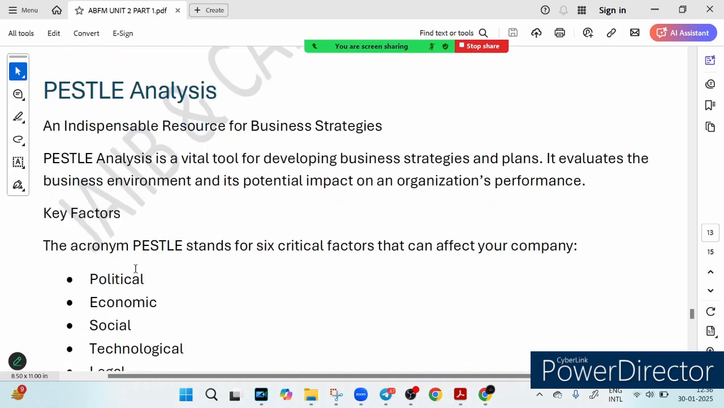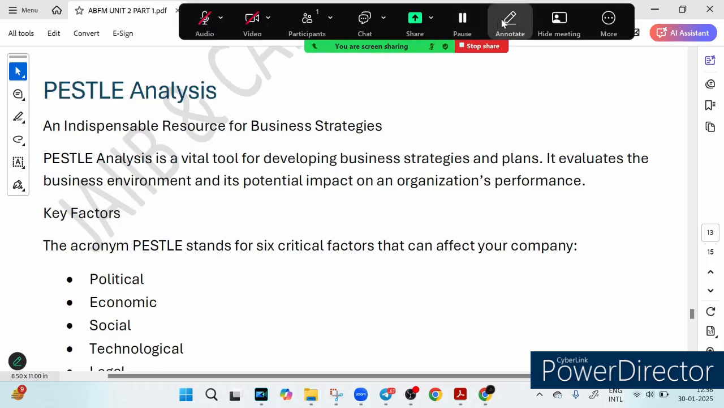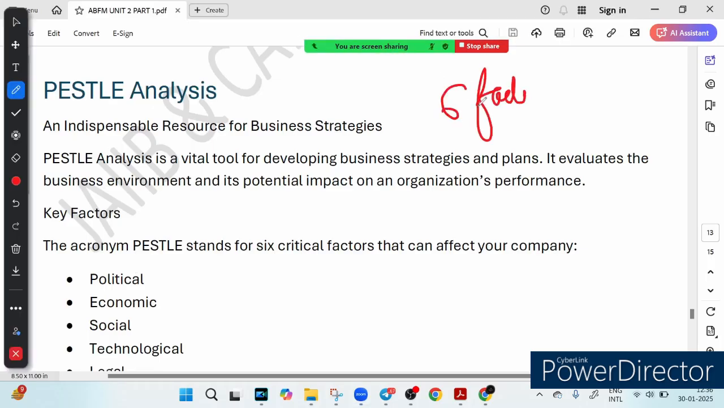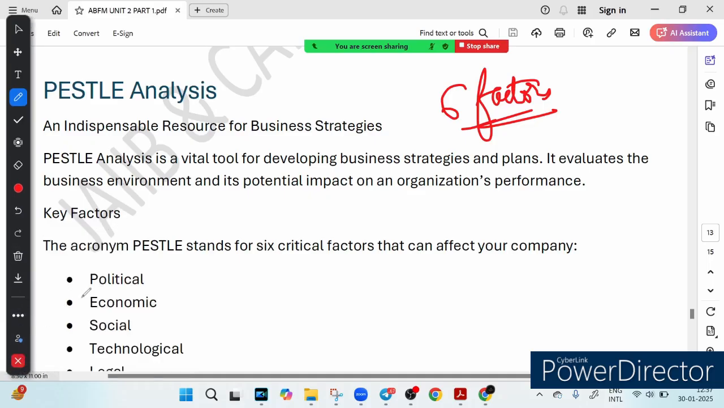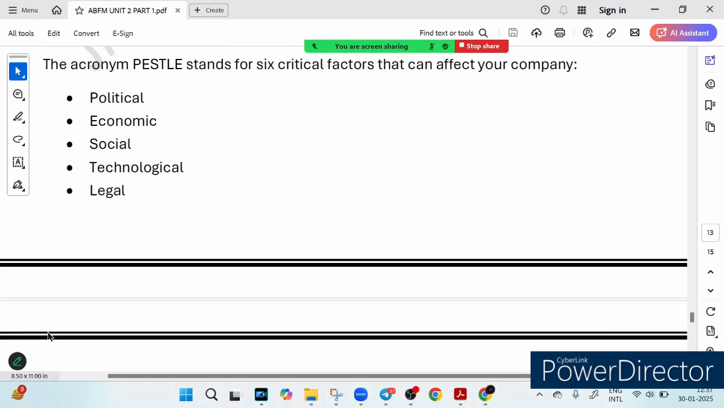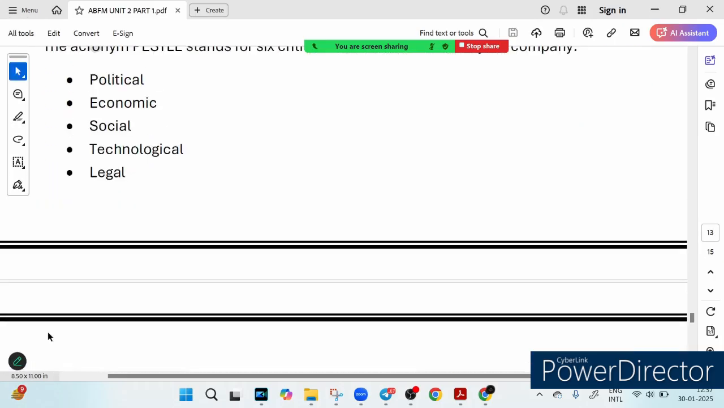Now let's talk about the PESTLE analysis, a tool that evaluates 6 factors affecting a business. How many factors are there? 6 factors are there which affect a business, right? And here is the fun part. You will see how this can also relate to your exam preparation. You see, PESTLE stands for political, economical, social, technological, legal, and environmental. So this is what is called PESTLE.